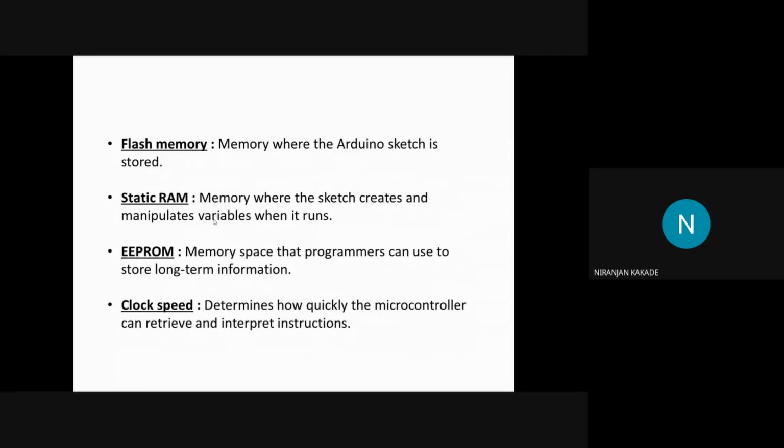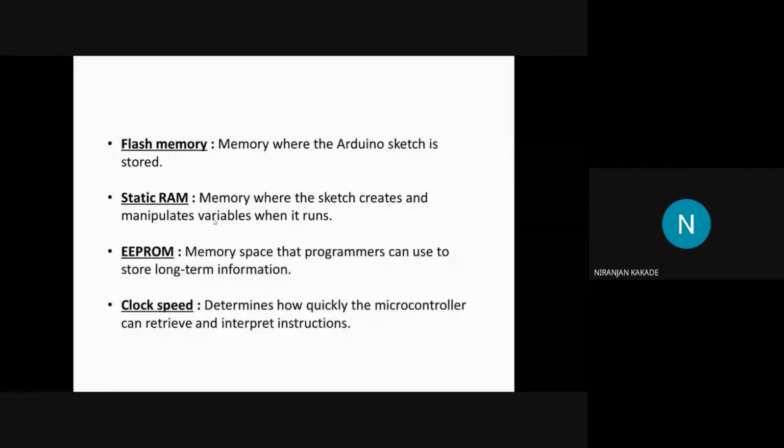Suppose in a code you write that the value of pi is equal to 3.14. What that means is that pi is a variable, and that variable is stored in the static RAM.